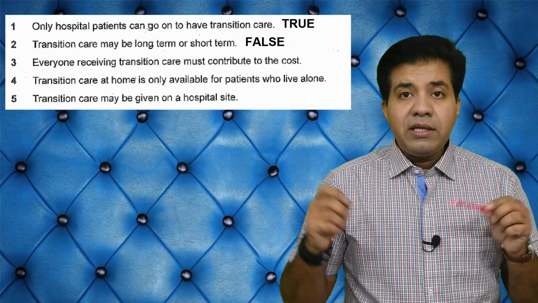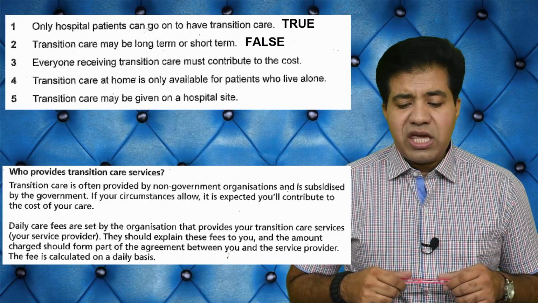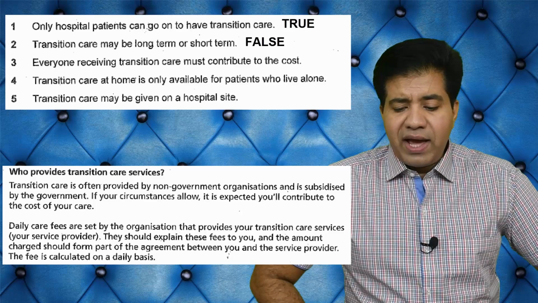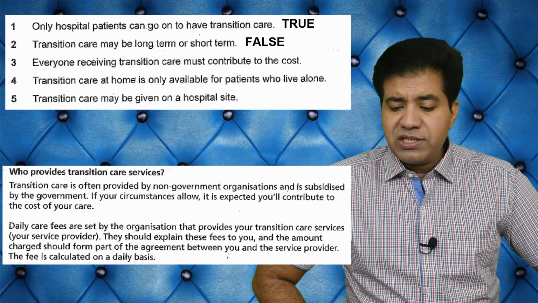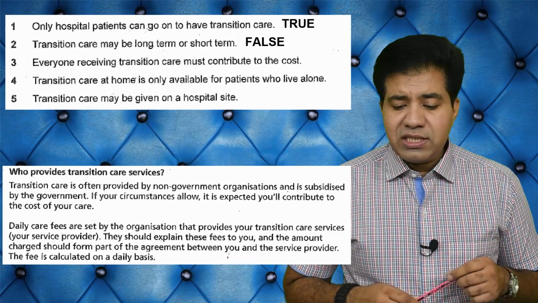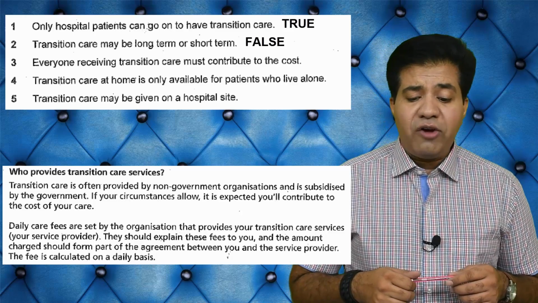Now you need to see there is a paragraph and the heading is who provides transition care service. It says here, transition care is often provided by non-government organizations and is subsidized by the government. If your circumstances allow, it is expected you will contribute to the cost of your care.